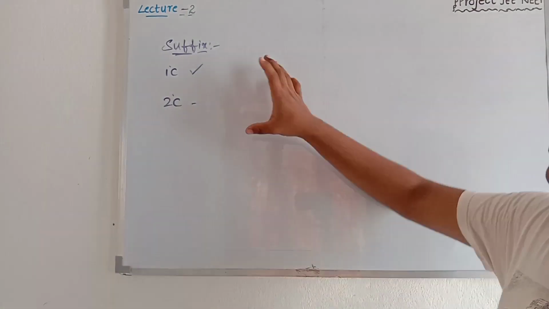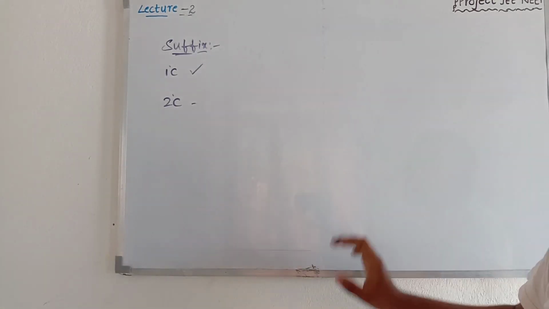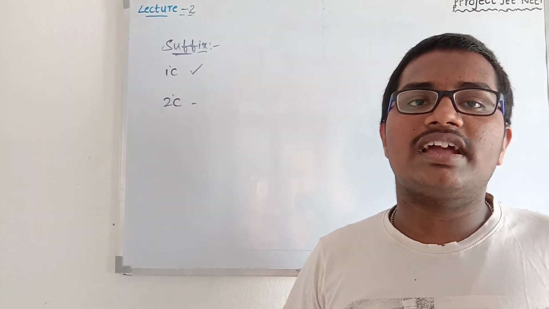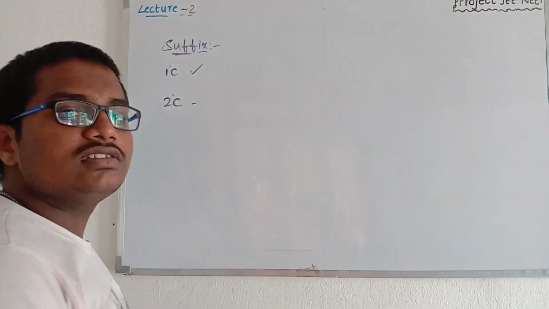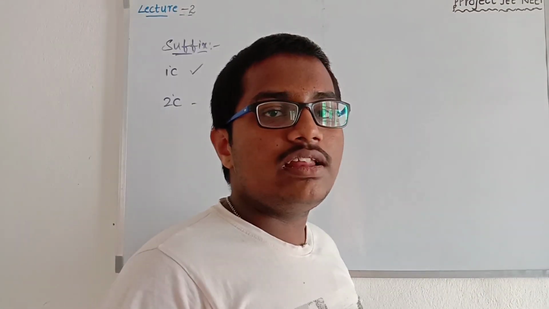In that way, alphabets like the IUPAC nomenclature will be useful to frame new compounds in organic chemistry every day. So these general organic chemistry concepts are the most important concepts. That's why we have to revise the notes daily.